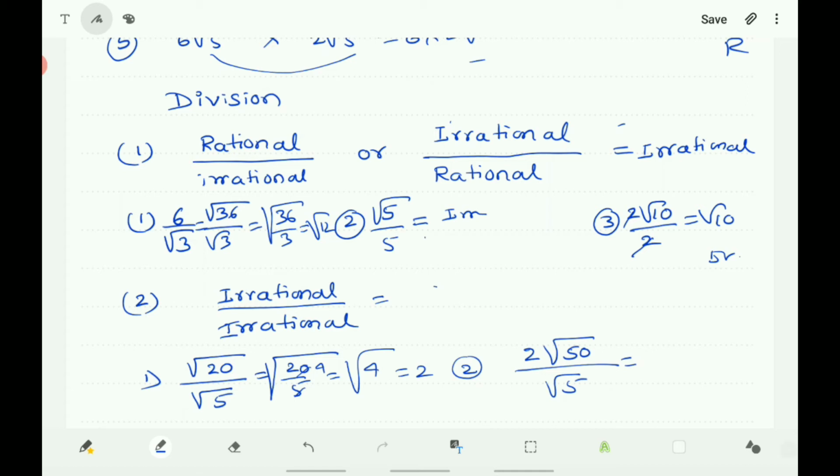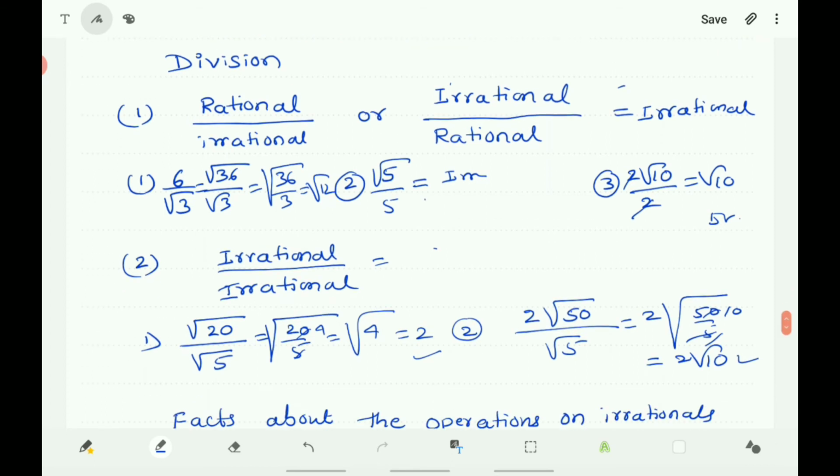And next, take the example 2 root 50 by root 5, and it becomes 2 root 50 by 5, 5 tens are 50, and it becomes 2 root 10, which is irrational. So here you got rational, here you got irrational. So the quotient of irrational and irrational is rational or irrational.